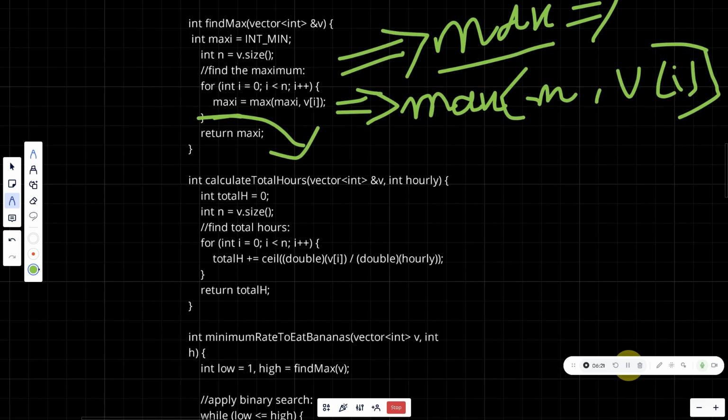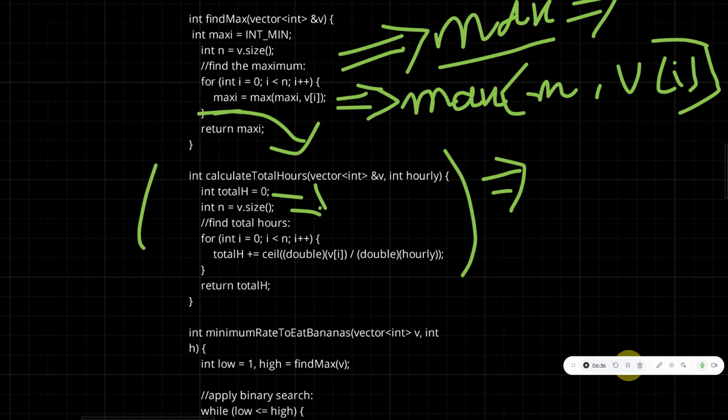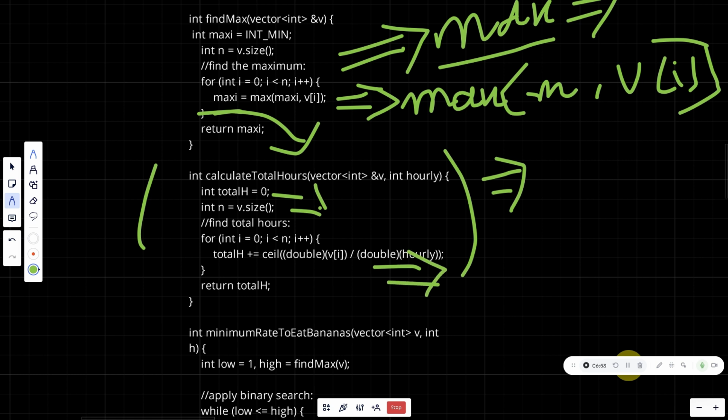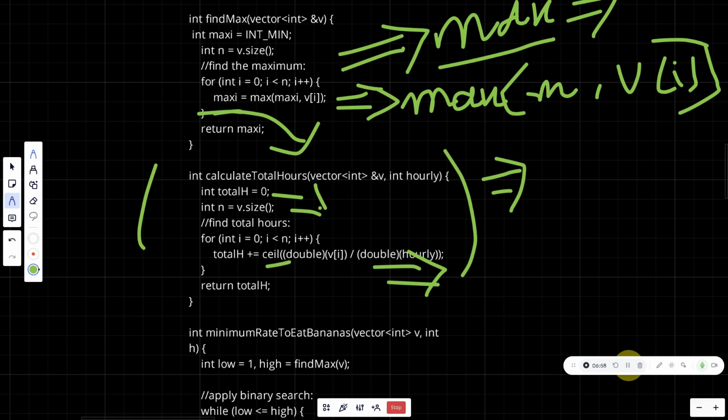And for the second part, we'll have the algorithm to find the total number of hours. As I've already told, the total hour variable is assigned to 0, and we'll have n as the total size of the vector v. And to find the total hours, we'll have a for loop which iterates from i of 1 till i of n. With this formula, we'll be getting the total number of hours, and we have taken ceil because we have to round off to the next value, and we've taken double so that there is no error in our code.